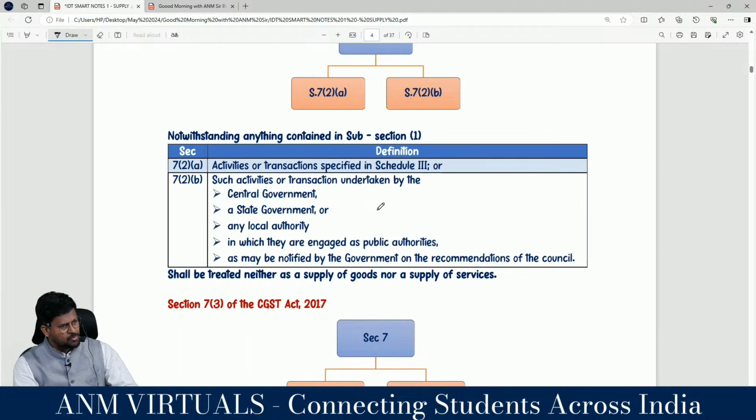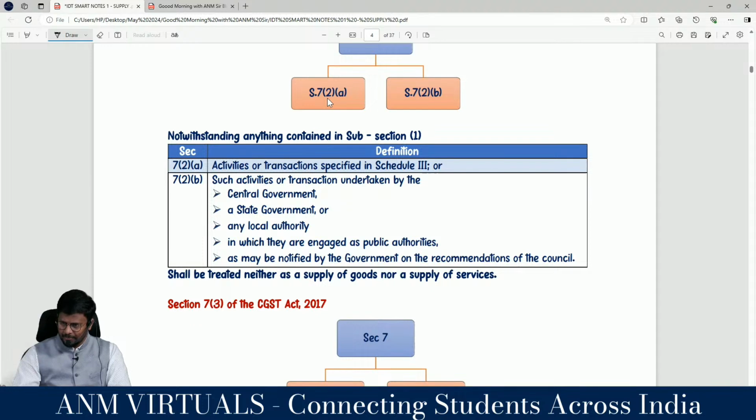Activities or transactions specified in Schedule 3 or such activities or transactions undertaken by the central government, state government, local authority in which they are engaged as public authority, as may be notified by the government on the recommendation of the council, shall be neither treated as supply of goods nor supply of services. In this, two things: it is not supply of goods, it is not supply of services. It is outside the scope of GST, which is section 7 subsection 2 clause A and section 7 subsection 2 clause